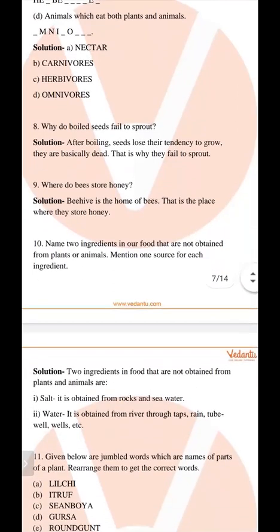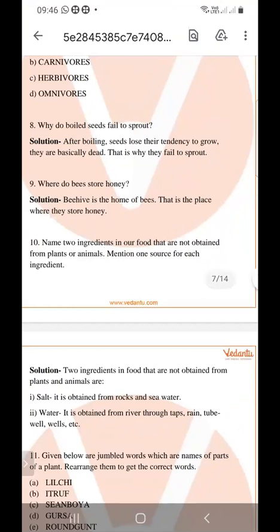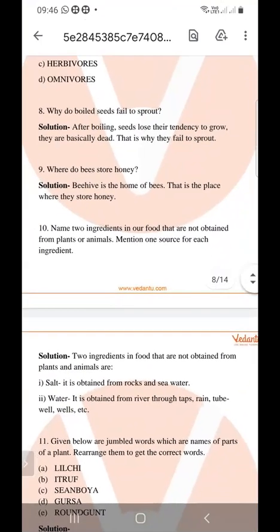Next is, name two ingredients in the food that are not obtained from plants or animals. Mention one source of each ingredient. You have to name two ingredients in our food that are not obtained from plants or animals, and you have to find one source for each ingredient.